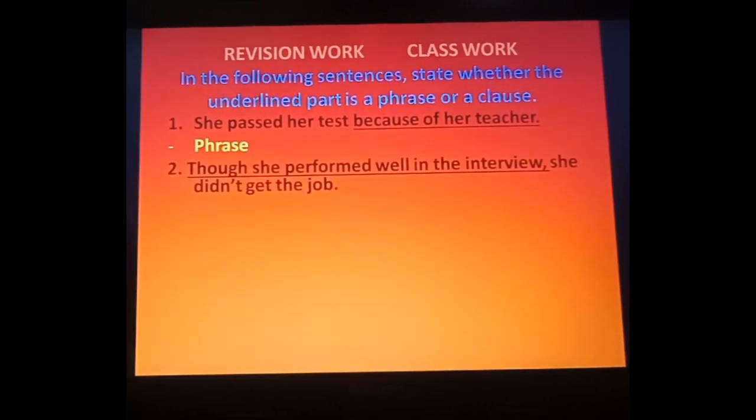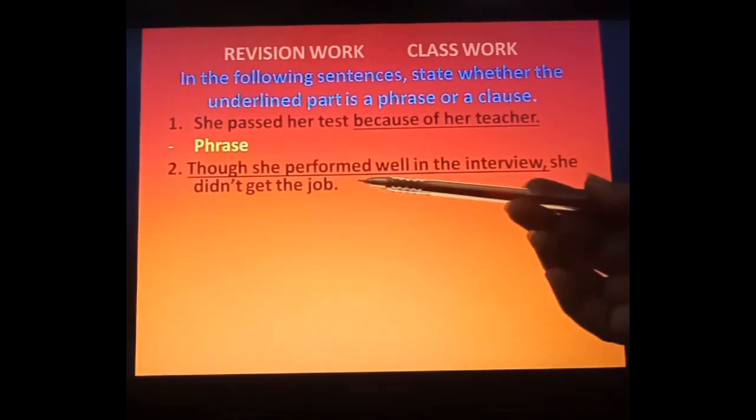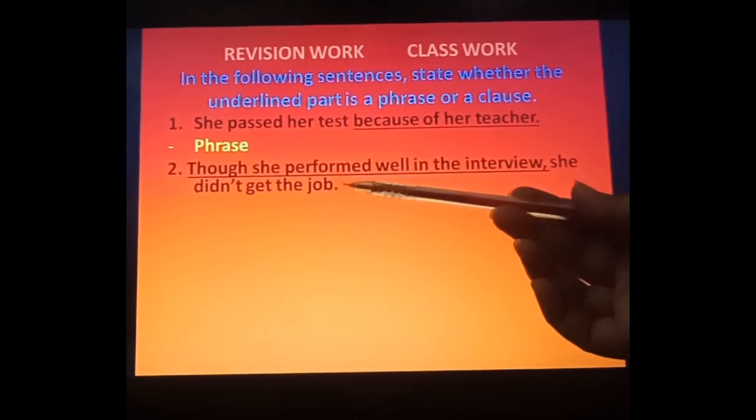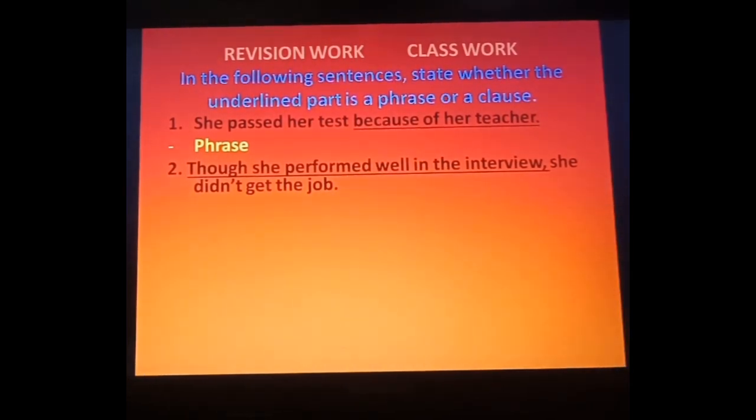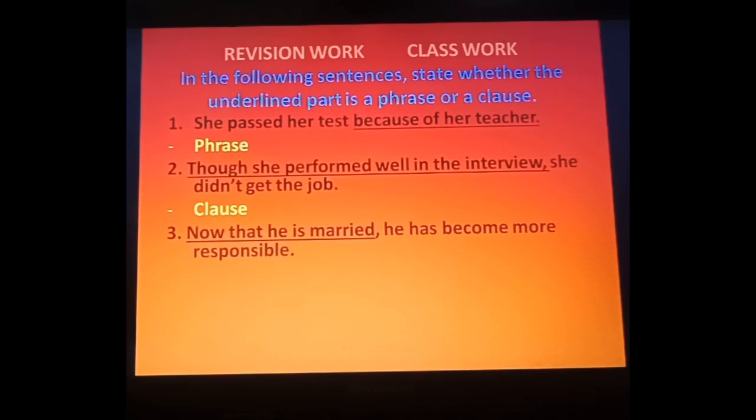Now the next one: though she performed well in the interview, she didn't get the job. Now see, you have to see the whole sentence. Though she performed well, simply identify the verb. What is the verb over here? Performed. Now as we have found the verb, this is our clause. Okay, now the next one: now that he is married, he has become more responsible.